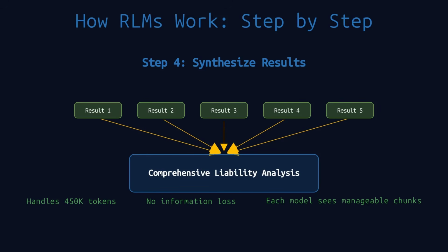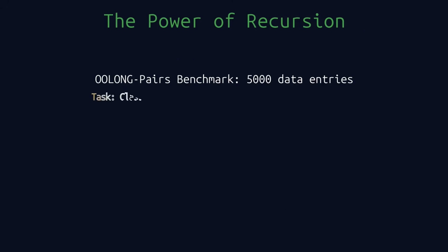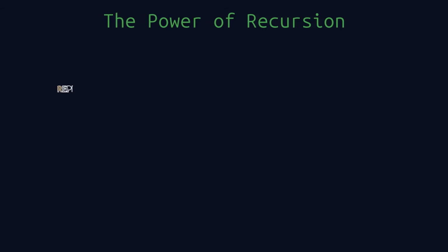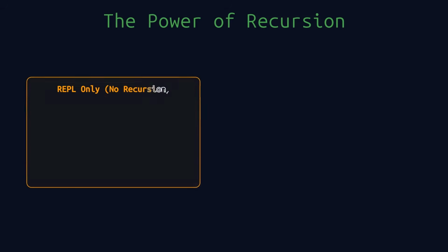No information loss, no context rot, no degradation. But why do we need the sub-LLMs at all? The Oolong pairs benchmark illustrates this perfectly. The task is to classify 5,000 data entries and find patterns between them. With just the REPL and no recursion, the root model uses keyword heuristics, simple if statements looking for categories. It scores 43.93 on the F1 metric. Not bad, but ambiguous entries trip it up.